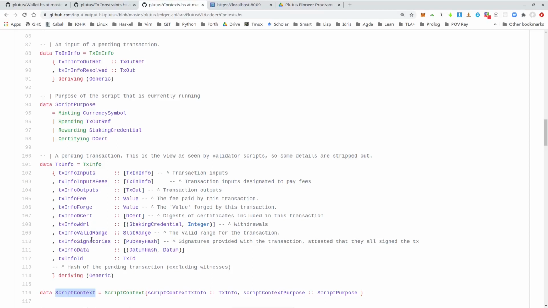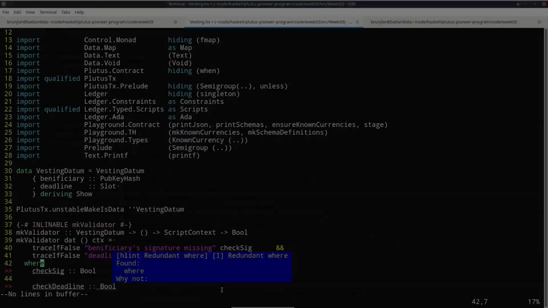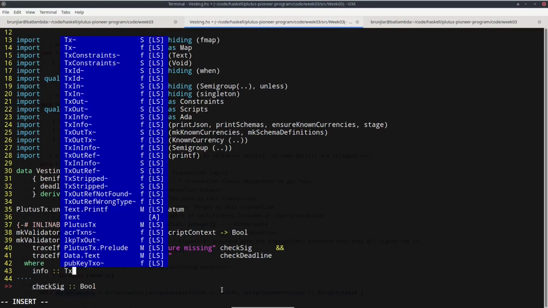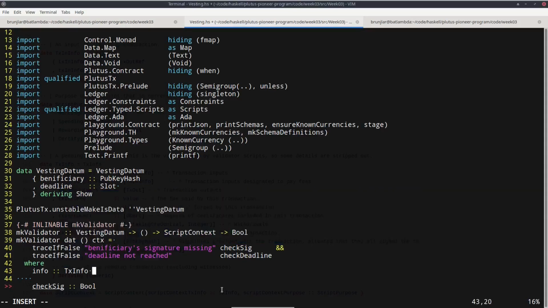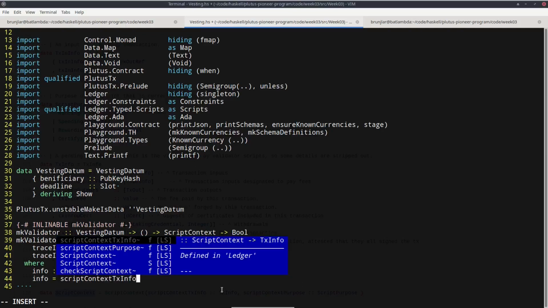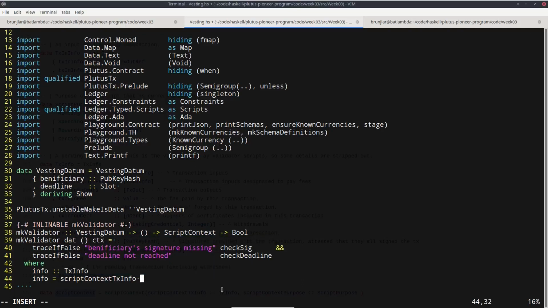So because we need it for both conditions, and because this field name is quite long, maybe we add a third helper function that just gives us this txinfo. So let's add that here. Info, type txinfo. Okay, and that is script context txinfo, and we pass in the ctx, the context, our third argument that we haven't used before.